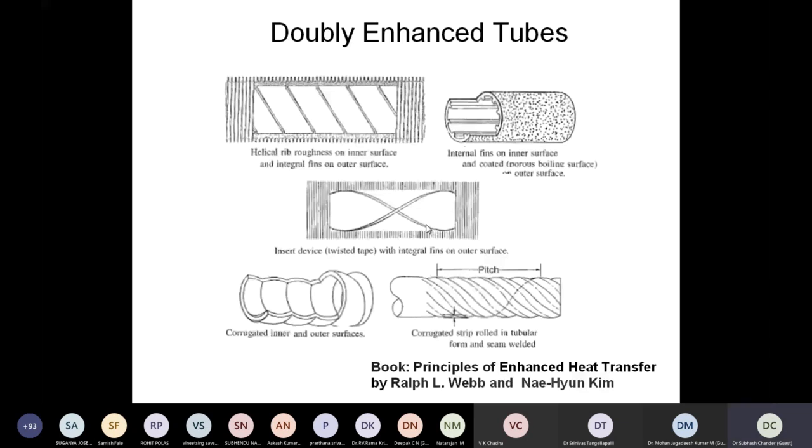First is the helical rib roughened on the inner side, and there are some different types of roughness elements on the outer side. We have integral fins on the outer side. Then we have internal fins on the inner surface and a coated surface on the outer, depending upon the application. Likewise, we can have different types of roughnesses not only on the inside but on the outside of that tube. It will all be decided by the type of application that we are going to handle.